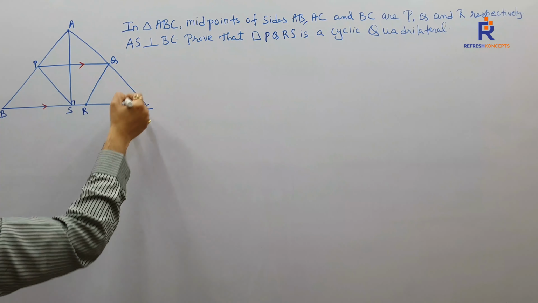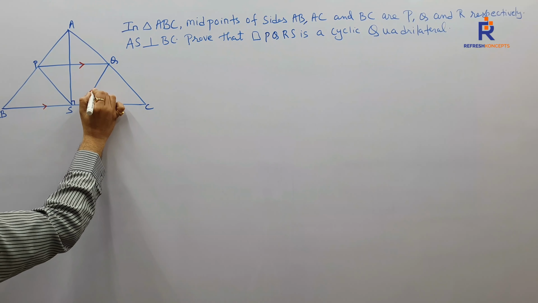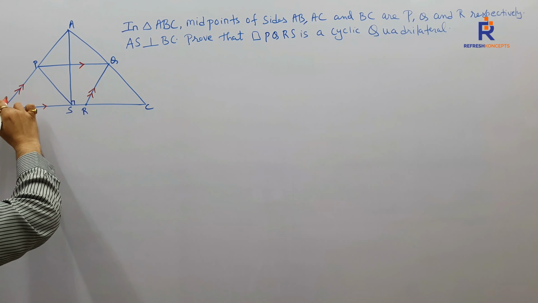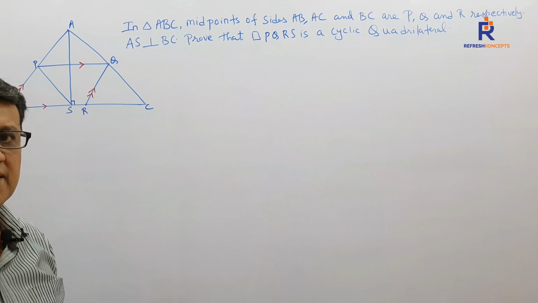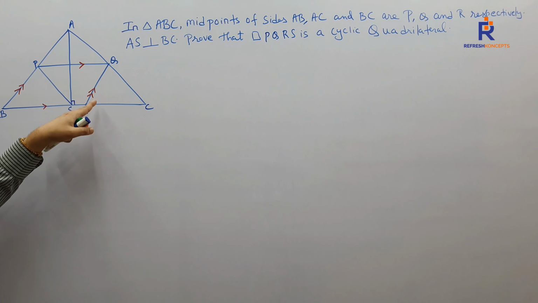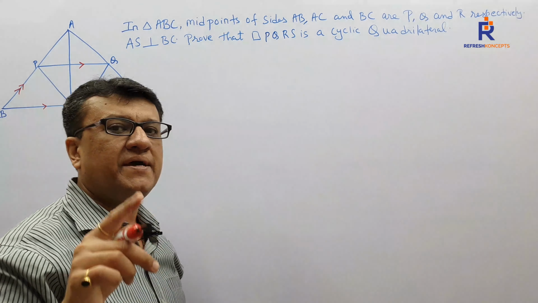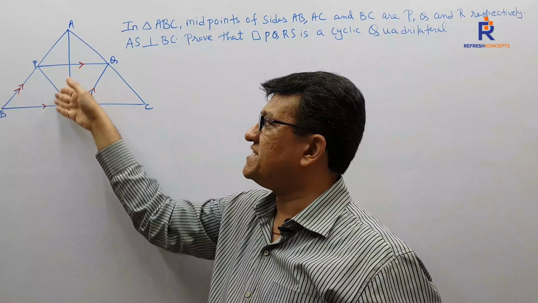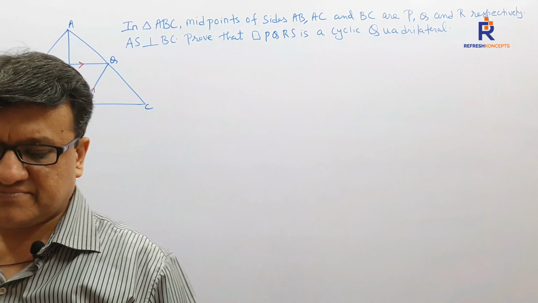Likewise, Q is a midpoint of AC, R is a midpoint of BC. On the same lines, can I say QR parallel to AB? Can I say QR parallel to PB? I can. So, what is quadrilateral PQRB? It's a parallelogram. Why? Both the pairs of opposite sides are parallel. We have proved both the pairs of opposite sides parallel. So, it's a parallelogram.